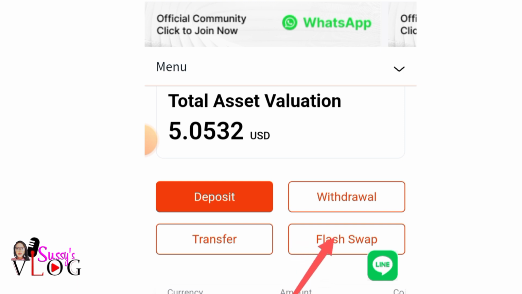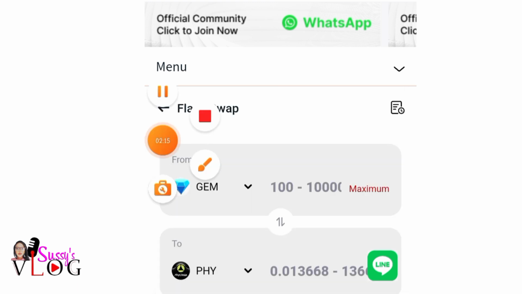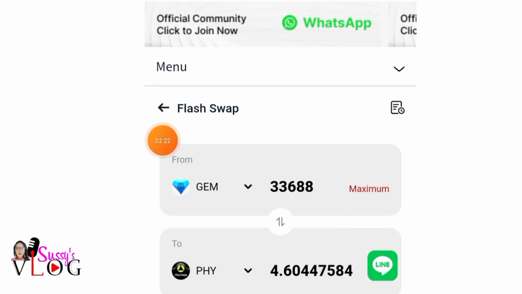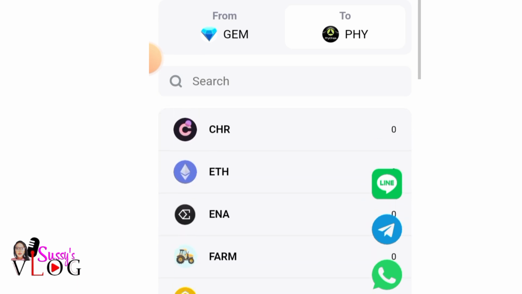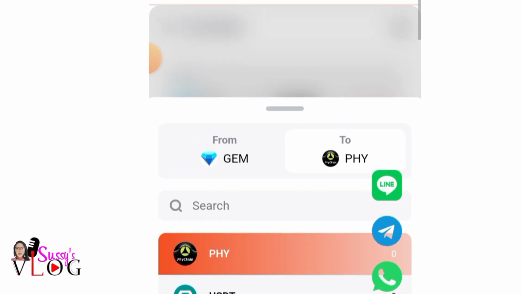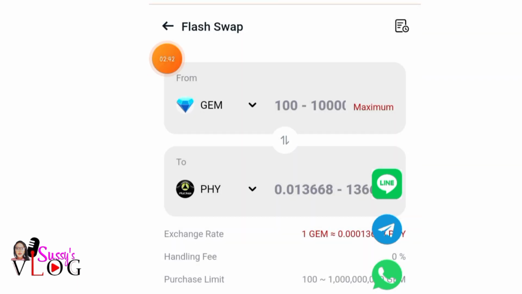I'm going to click on this place that shows flash swap, and then it's going to ask me what I want to swap. I want to swap gems. I'll click on maximum. I have 33,688 gems, and I want to swap it to Pi. If I want to use anything else, I just need to click on this drop down button here and choose what I want to convert it to. I can convert to USDT, GRC, and others, but I just want to convert it to Pi.